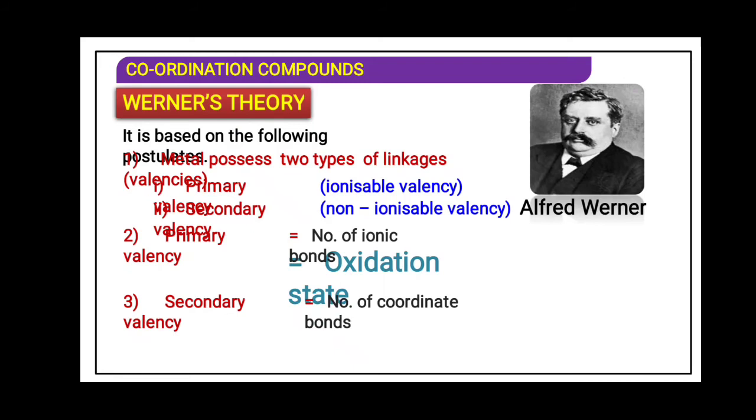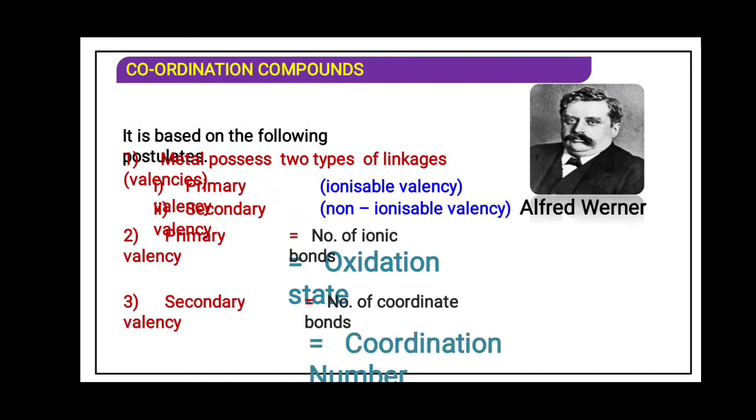So secondary valency satisfies the number of coordinate bonds, meaning the number of groups attached to the central metal atom, which is written in the square bracket. That is said to be the coordination number. The number of groups attached to a central metal atom which satisfies the secondary valency is said to be the coordination number.